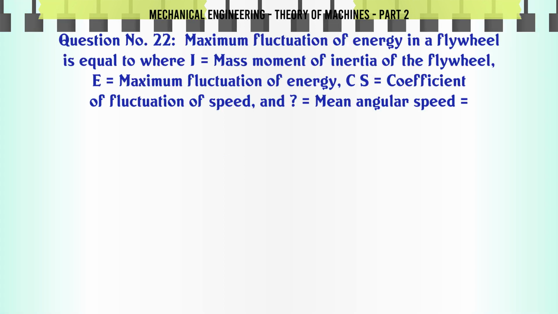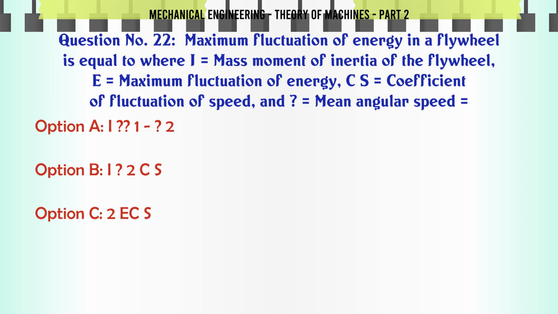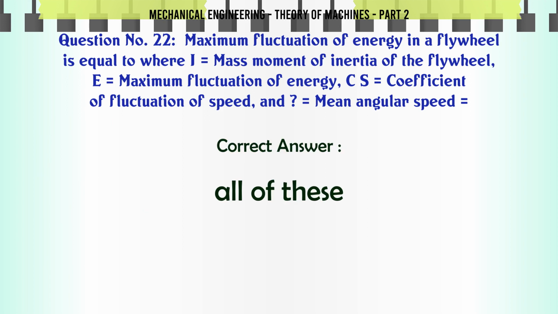Maximum fluctuation of energy in a flywheel is equal to, where I is the mass moment of inertia of the flywheel, E is the maximum fluctuation of energy, Cs is the coefficient of fluctuation of speed, and ω is the mean angular speed. A. Iω²Cs. B. Iω²Cs. C. 2ECs. D. All of these. The correct answer is all of these.